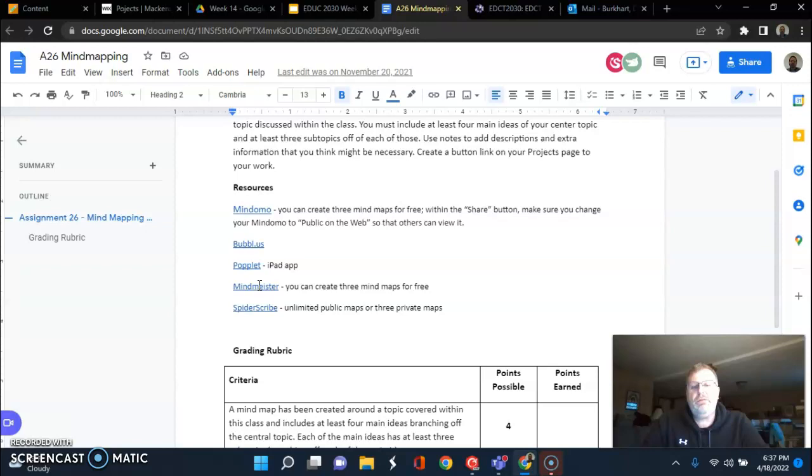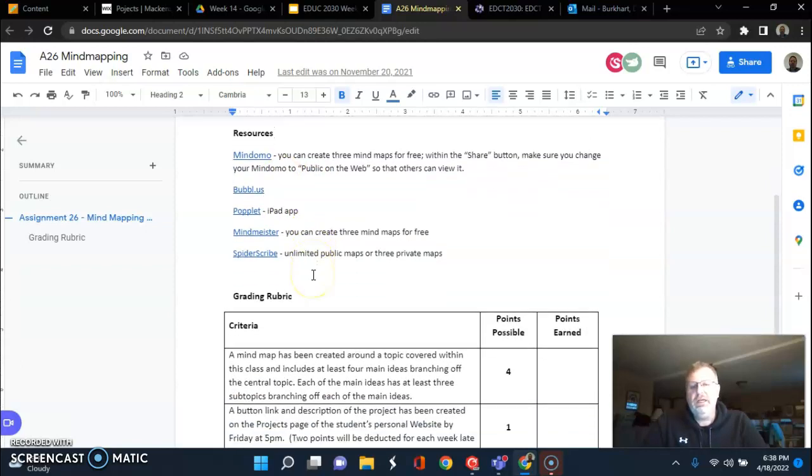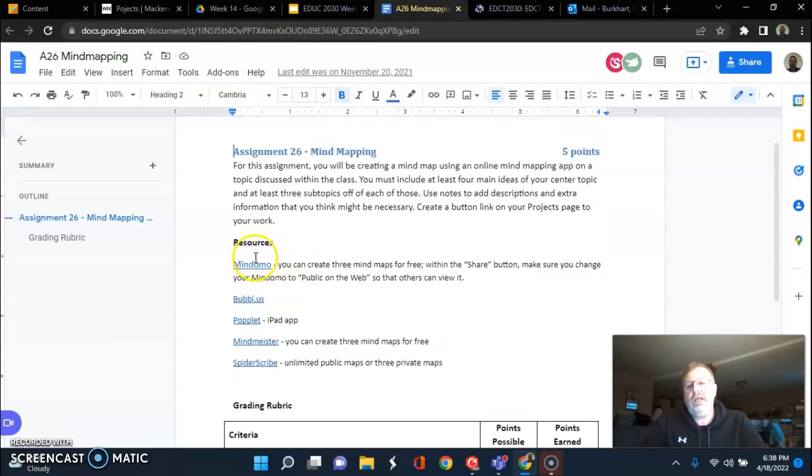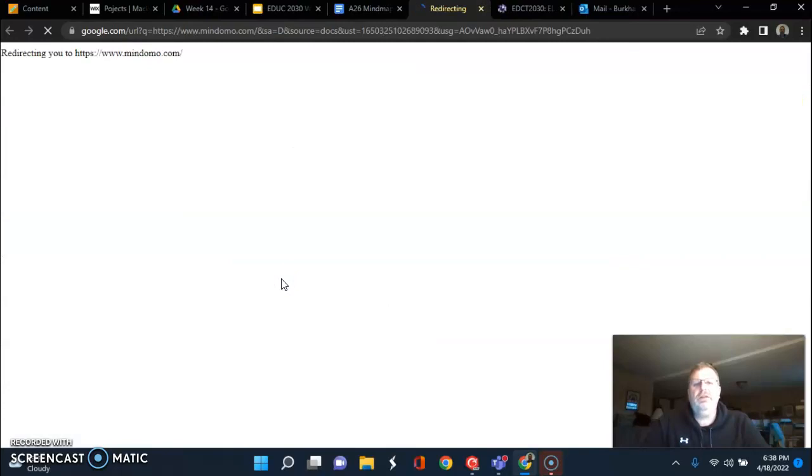You can only create 3 mind maps for free. And then SpiderScribe is another. You can create unlimited maps or 3 private maps. I've had someone use that before, but I don't think it's very user-friendly like MindMeister is. And then your rubric down here: basically create it, post it, and that's it. You just get your points for it. So what does MindMeister look like? MindMeister looks like this.